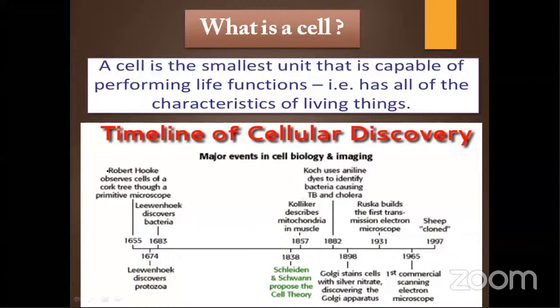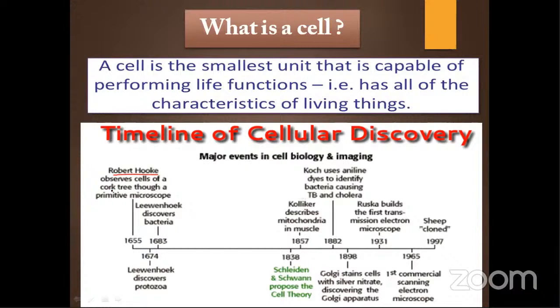The very first scientist: whenever we study the cell, who first observed it? That is Robert Hooke, who observed the cell in a cork tree. But the piece of cork he observed was dead, and he saw a honeycomb-like structure.